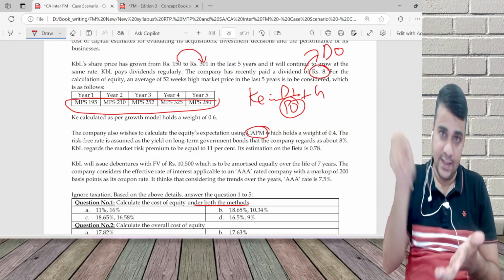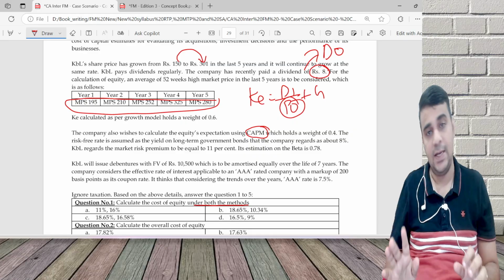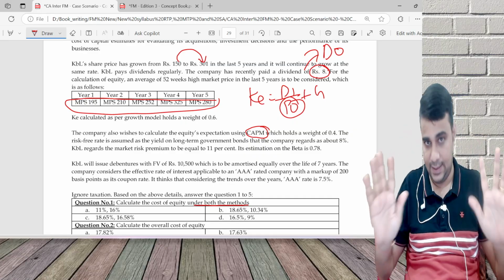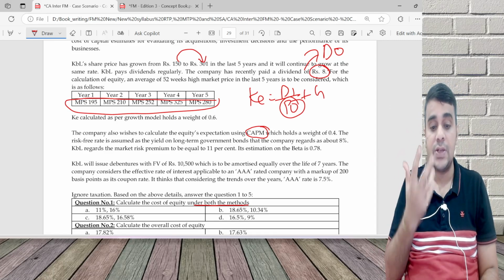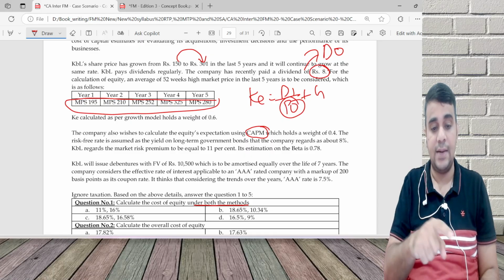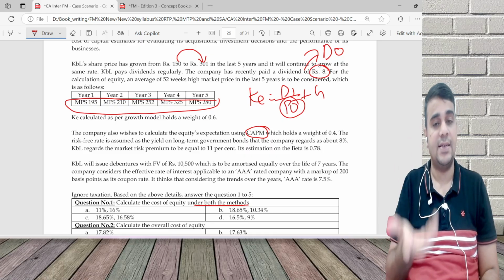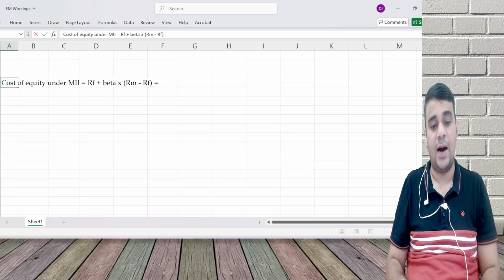Denominator is 5 years average plus the growth rate. I'll directly get the answer, but yes, in my printed material, you have the detailed explanation. I've also already explained it, but I'm saying that calculation is not needed. Student in an exam situation will get stuck with this. But if he thinks smartly, he will understand this is not needed.